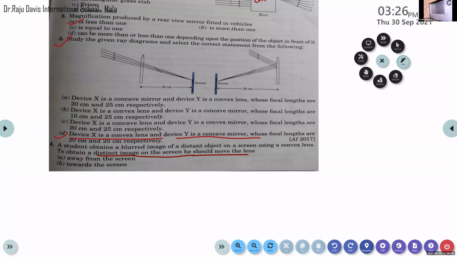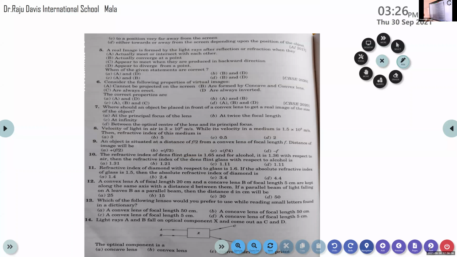Read the question carefully. A student obtains a blurred image of a distant object on a screen using a convex lens. It is a convex lens, please keep it in your mind. To obtain a distinct image on the screen, in order to obtain a very sharp image, he should move the lens away from the screen, towards the screen, or to a position very far away from the screen, either towards or away from the screen, depending upon the position of the object. Option D.